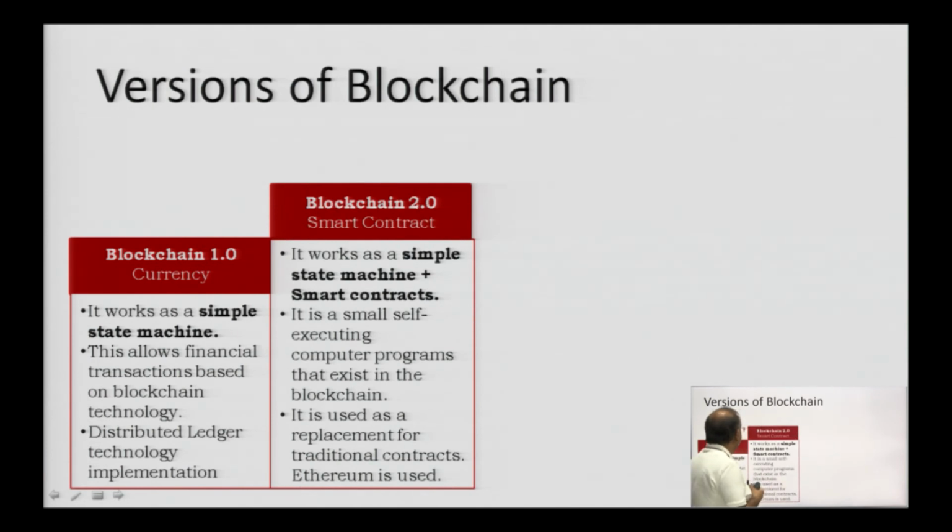Blockchain 2 introduced smart contracts. A smart contract is nothing but a contract between two people, so that whenever you make any change, the change history is maintained. In blockchain 2 there is a capability where you can have small self-executing programs that exist in the blockchain, and that is how Ethereum came into the picture. They adopted and implemented smart contracts, and we call it blockchain version 2.